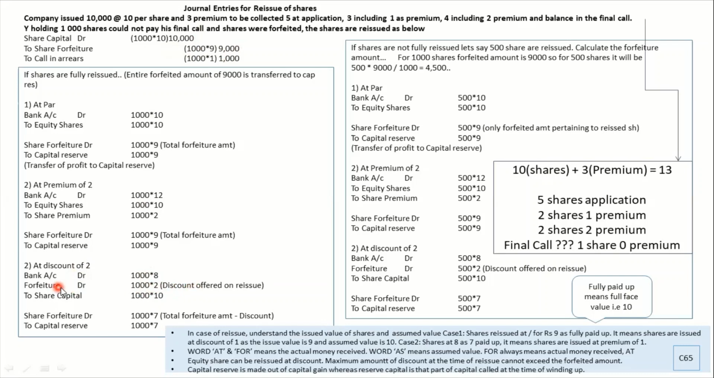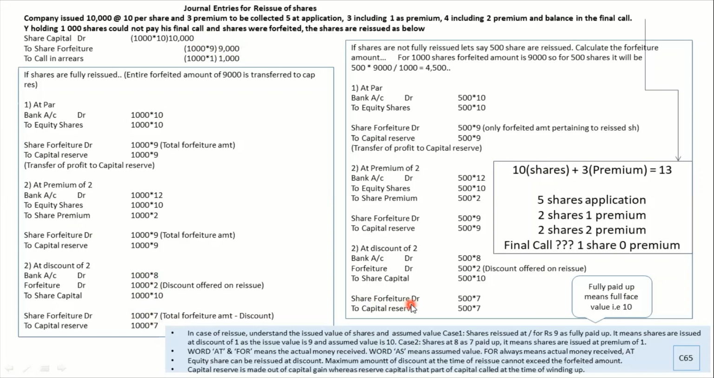Now what will happen when you are giving the discount? From this 9000 or 1000 into 9, you gave a discount of 1000 into 2. So what is the profit left? 1000 into 7, that is 9000 minus 2000. Okay, same thing over here.